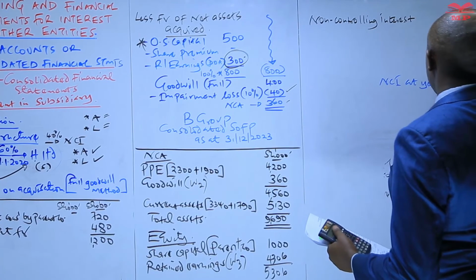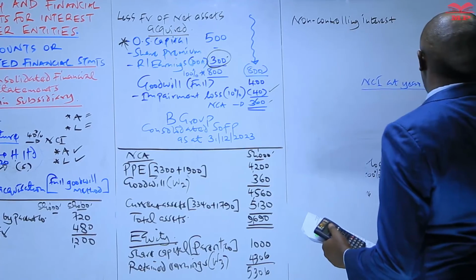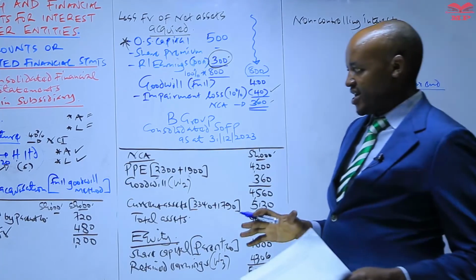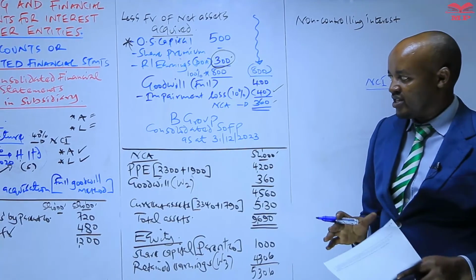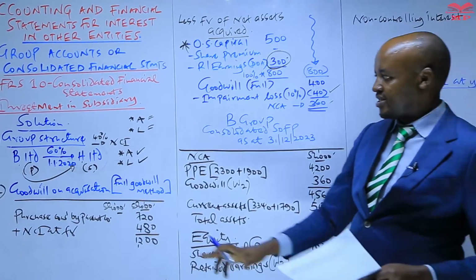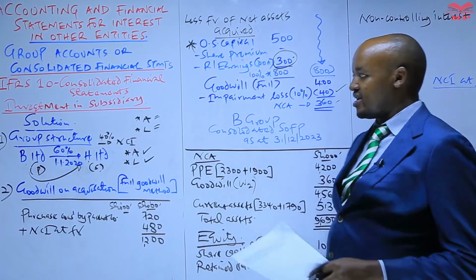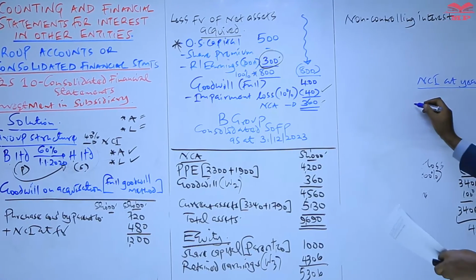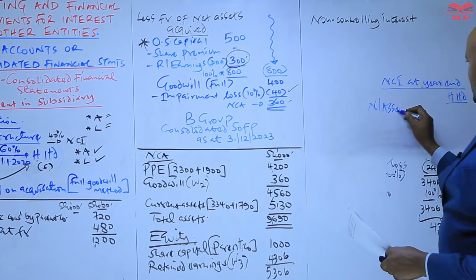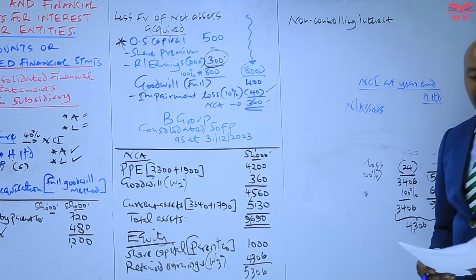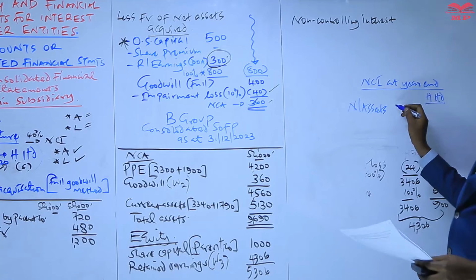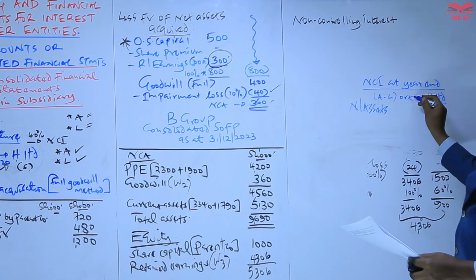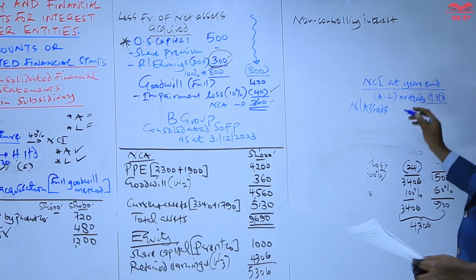NCI at year end. So we compute the NCI. Remember, NCI is the minority shareholders' share of the net assets in the subsidiary. Our subsidiary is H Limited. So we take the net assets of this subsidiary at the end of the year. The net asset is the difference between assets and liabilities. You can take assets minus liabilities, or you can just take equity. Either approach will give you the net asset.